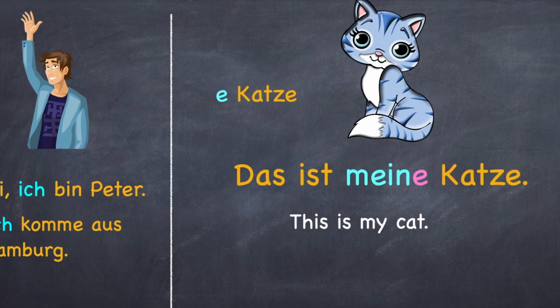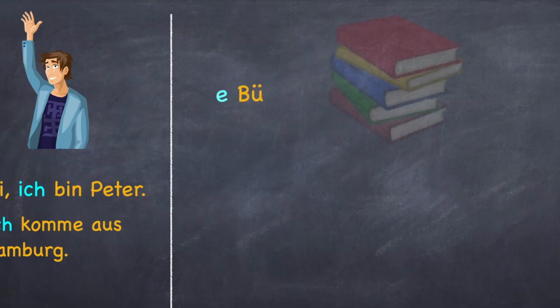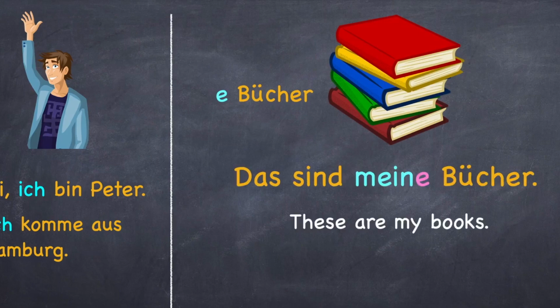Das ist meine Katze. When the article of the noun is die, the possessive article that is used is meine. Same goes for the plural. Die Bücher. Das sind meine Bücher. Even in the case of plural, when the article is die, the possessive article that is used is meine.